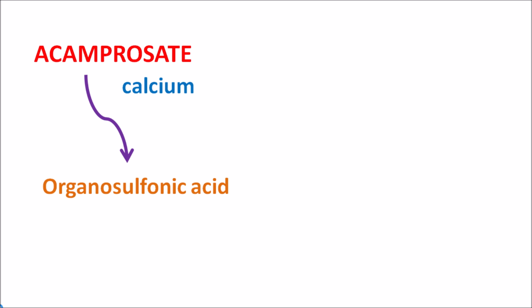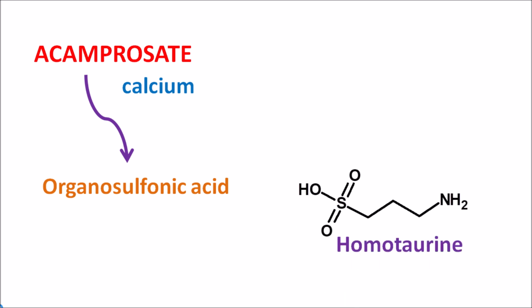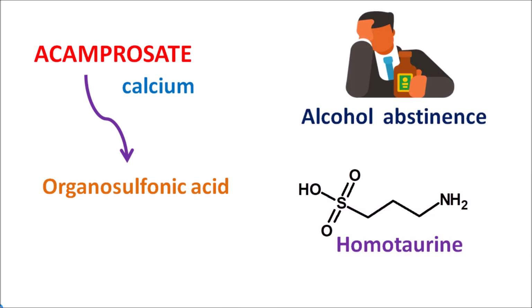And this Acamprosate is structurally related to homotaurin, which has a structure like this. This homotaurin is modified to produce Acamprosate. This drug is indicated for the management of alcohol abstinence, where this drug can control the intake of alcohol after intentional stopping of the intake. And this Acamprosate is also structurally related to one of the neurotransmitters within the CNS.